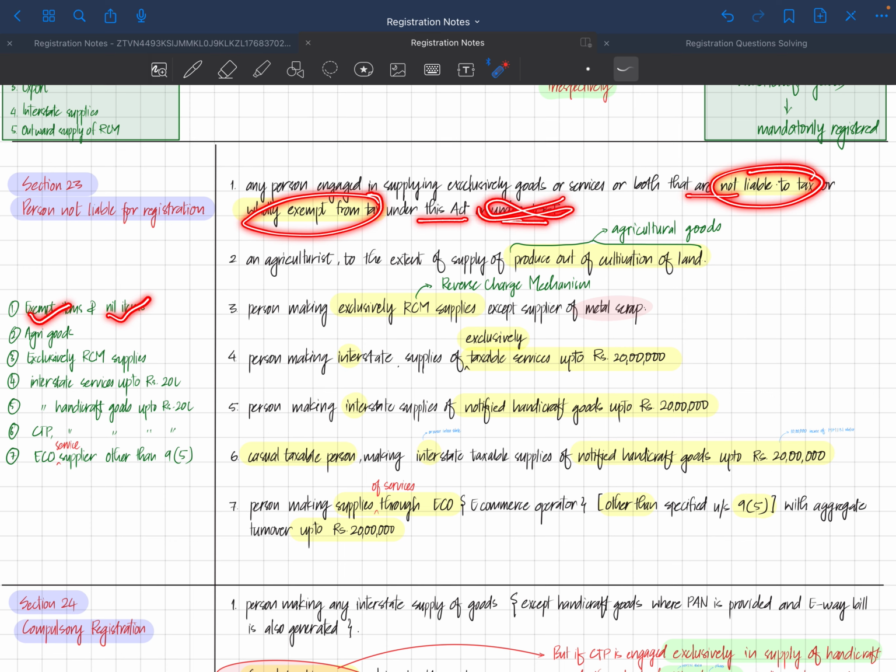It's fine if you miss these lines or even this line, but you need to learn from this to this: any person engaged in supplying exclusively goods or services or both that are not liable for tax or wholly exempt from tax, so they are not liable for registration. So why am I teaching you how to write this point?